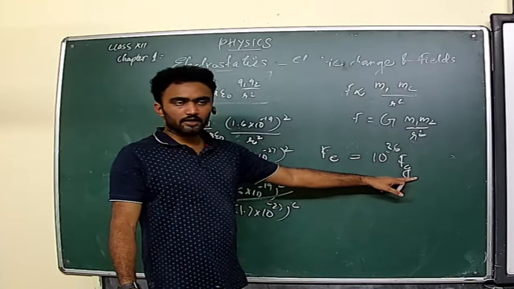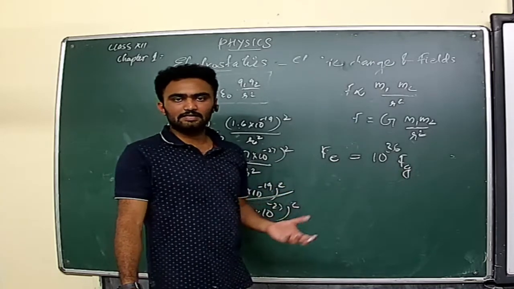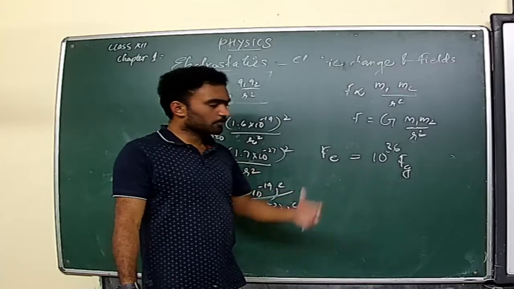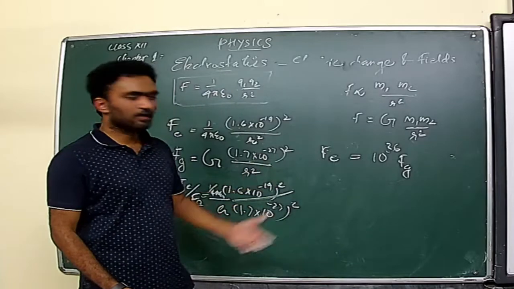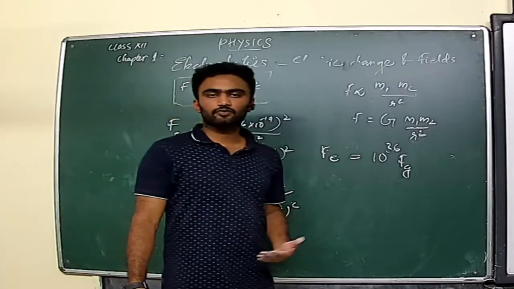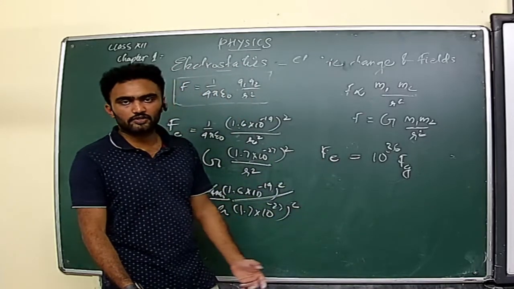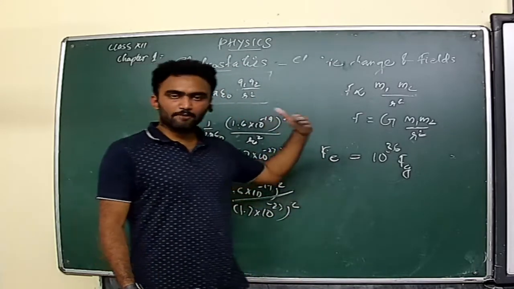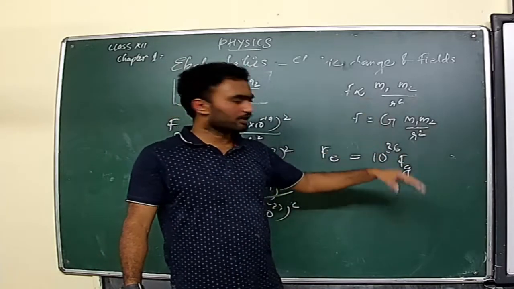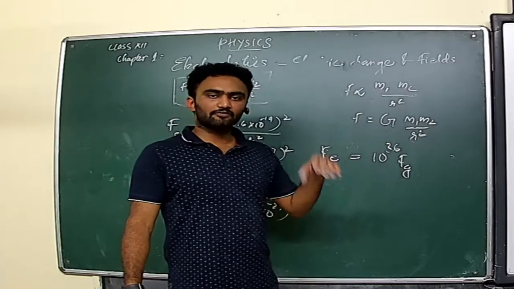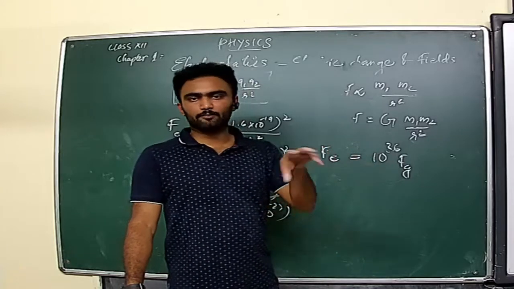Even in that particular case, we know the size of a nucleus is almost in the order of 10 raised to minus 12 centimeter. In that small space, how are these protons placed? That's a bigger concept. There, the nuclear force will come into action. Nuclear force is very much different from the electrostatic force. There is some electrostatic force of repulsion, but the nuclear force is much stronger when compared with that electrostatic force. That's why protons are concentrated in that small space.